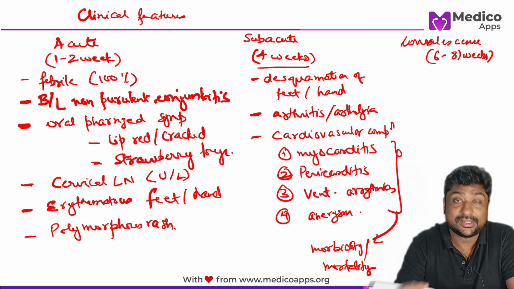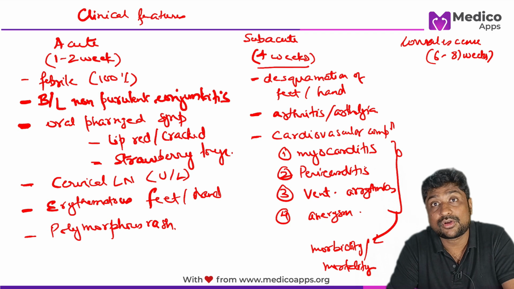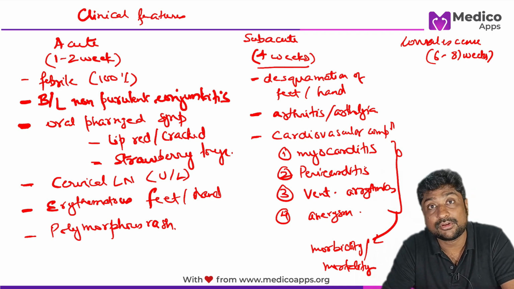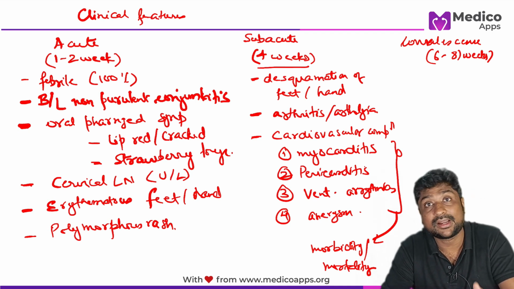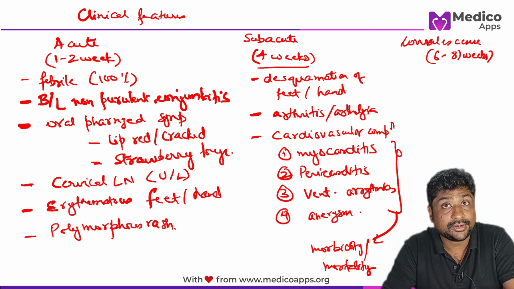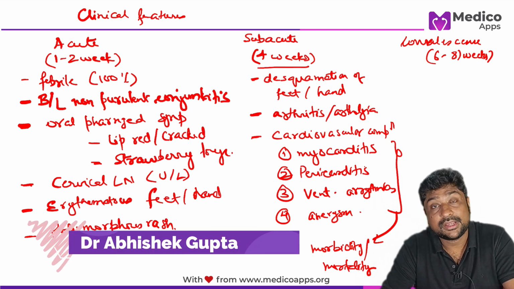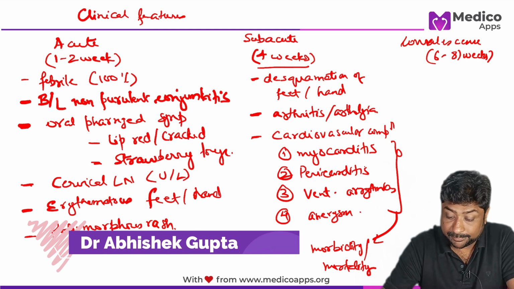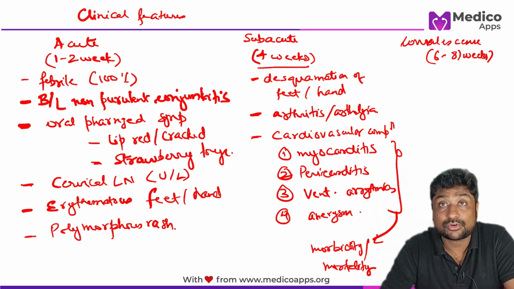And I told you that we are talking about a disease which can cause a myocardial infarction in a 5-year-old or a 6-year-old child, and this is why it will cause this myocarditis and pericarditis and all those cardiovascular complications. Coronary artery complications can cause myocardial infarction in children. Let's look at the next phase, that is the convalescence phase.